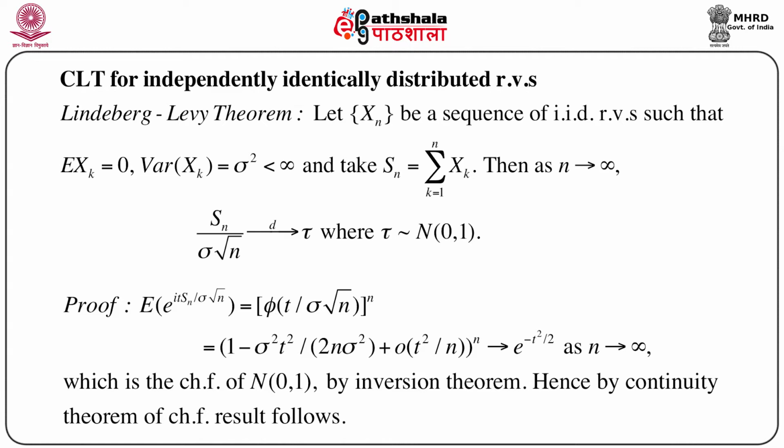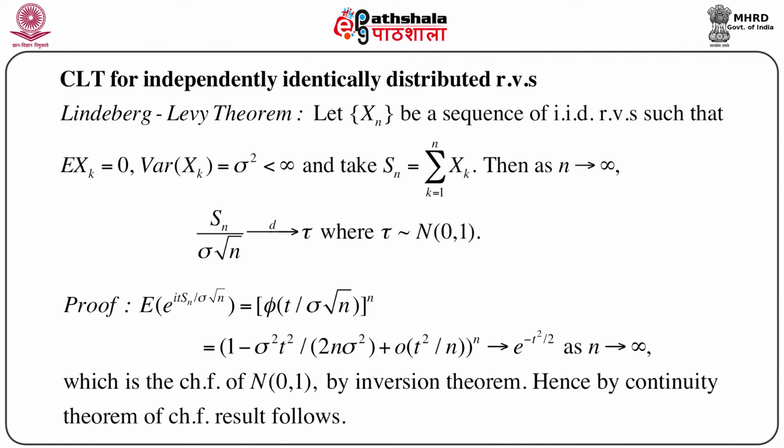So we will investigate the behavior of this function Sn as n goes to infinity, in the sense of what would be the distribution, or whether the distribution of Sn converges to a random variable which has a particular form of distribution, as the number of variables, or the sample size in statistics, goes to infinity. In fact, it can be shown that as n goes to infinity, Sn by sigma root n goes to tau in distribution, where tau is a standard normal variable.